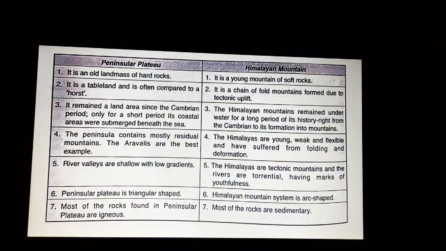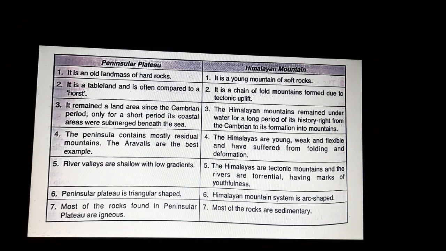And finally we come to the part where you have to study the difference between the Peninsula Plateau and the Himalayan mountains on the basis of geological evolution, right? It is an old landmass and it's a young mountain. It's a tableland and it's a chain of fold mountains. The peninsula contains mostly residual mountains and the Himalayas are young mountains.